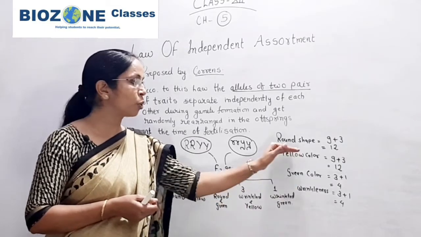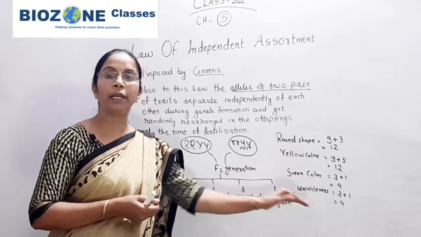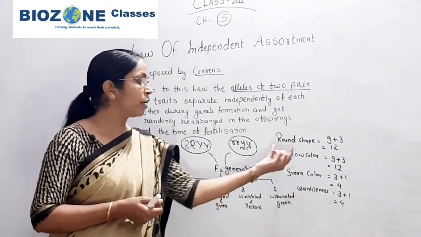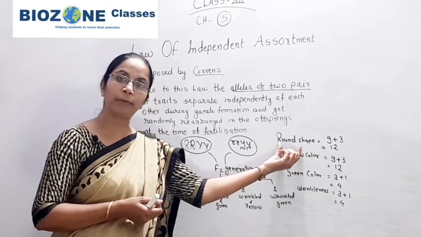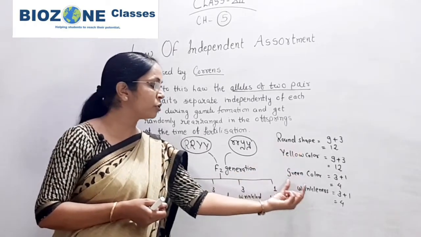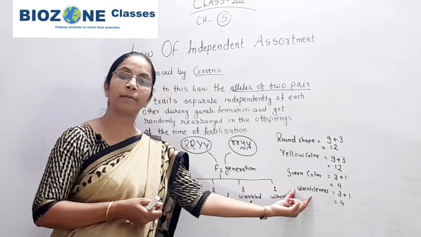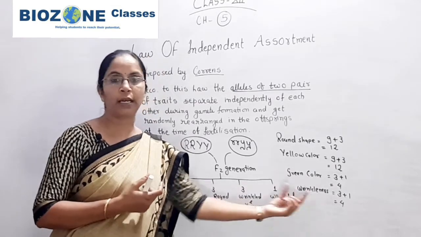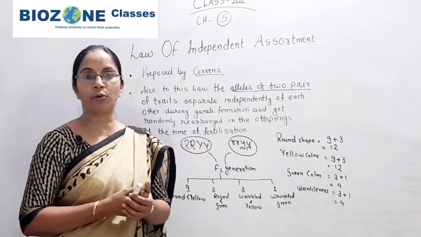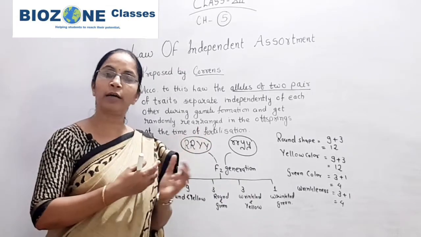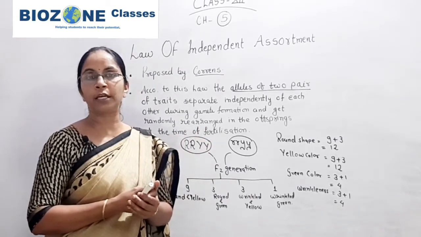If you show the ratio of dominant and recessive traits, here the round shape appears in 12 offspring and the wrinkledness appears in 4 offspring, so you obtain a 12 to 4 ratio. Again the similar ratio you obtain, that is 3 to 1.